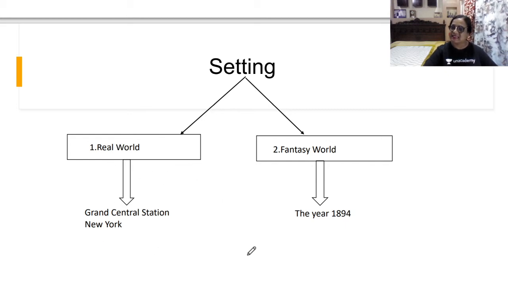The Grand Central Station, which is in New York. The real world is the Grand Central Station in New York. Now, what is the fantasy world? The fantasy world is actually the third level.